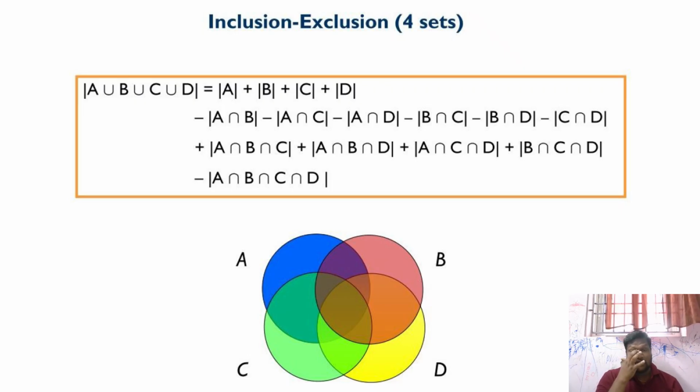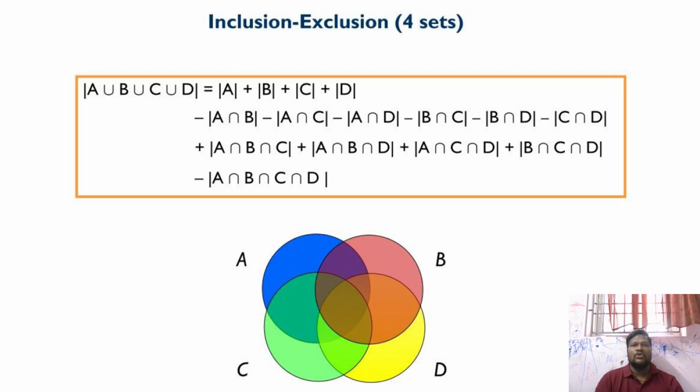And next is the inclusion exclusion of four sets. Inclusion exclusion of four sets: A union B union C union D is the cardinality of set A plus cardinality of set B plus cardinality of set C plus cardinality of set D, minus A intersection B, minus A intersection C, minus A intersection D, minus B intersection C, minus B intersection D, minus C intersection D. Now going to three sets: plus A intersection B intersection C, plus A intersection B intersection D, plus A intersection C intersection D, finally plus B intersection C intersection D, minus A intersection B intersection C intersection D, of the cardinalities of the sets.